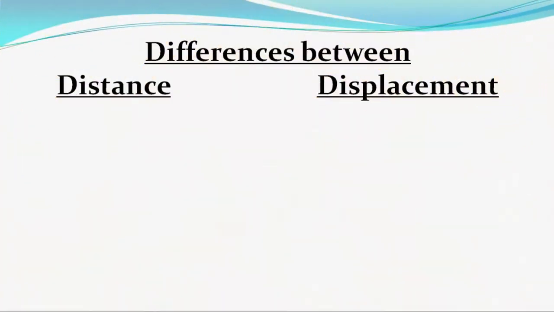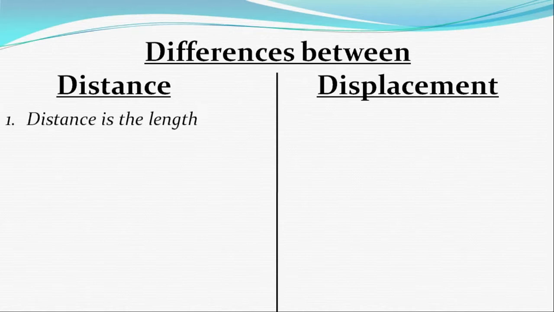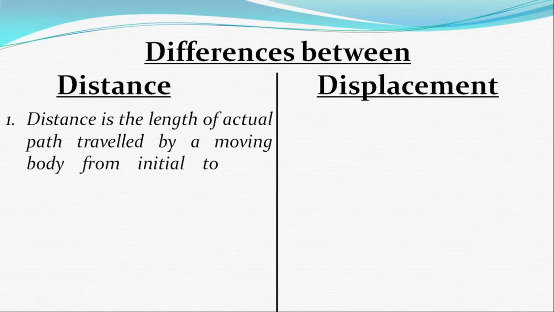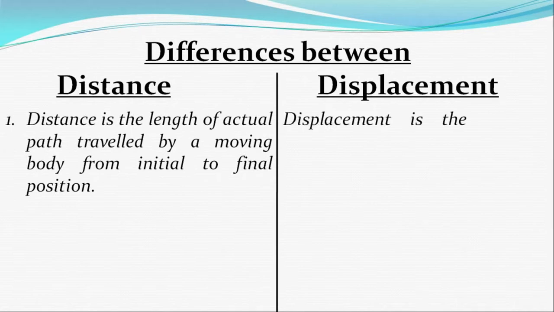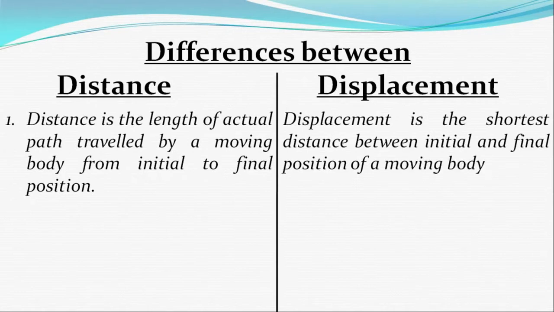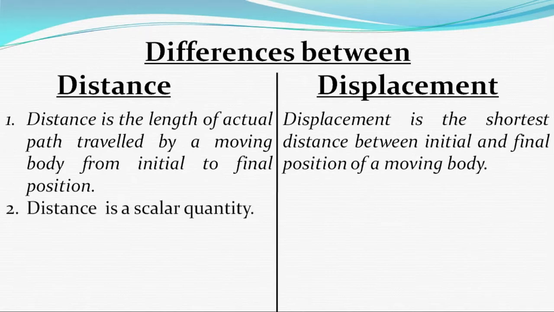Now we will write the differences between distance and displacement. The first difference is the definition. The distance is the length of the actual path traveled by a body from initial to final position, and the displacement is the shortest distance between the initial and final positions of a moving body. As distance does not have any direction, distance is a scalar quantity. Displacement has a direction, so it is a vector quantity.